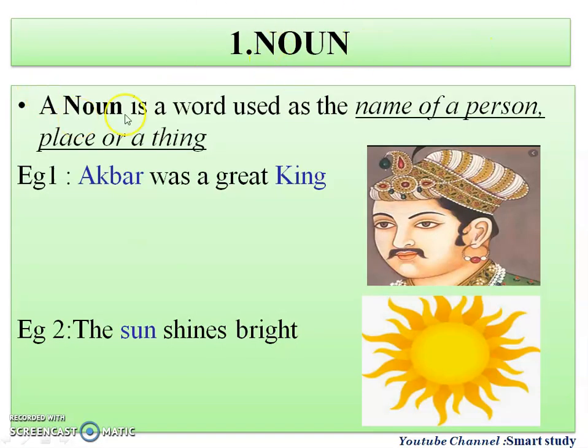So what is a noun? A noun is a word used as the name of a person, place, or a thing. Example: Akbar was a great king. So Akbar and king are nouns here, since they are names. Similarly, if you see second example for noun, the sun shines bright. So sun is a thing which we can see or feel. One more important point which I would like to add in this noun is what all objects are included in thing. Thing includes all those objects with which we can see, touch, feel, and sense.